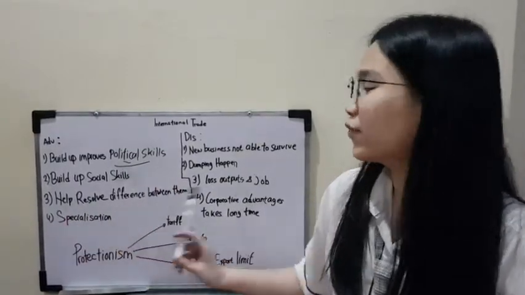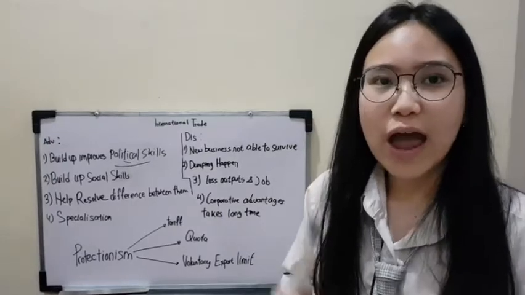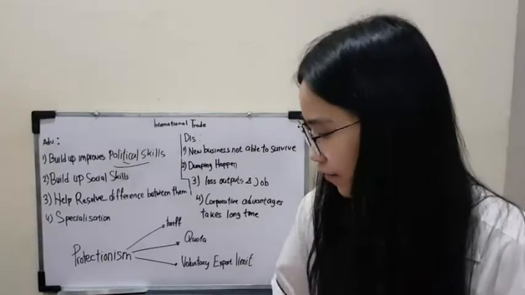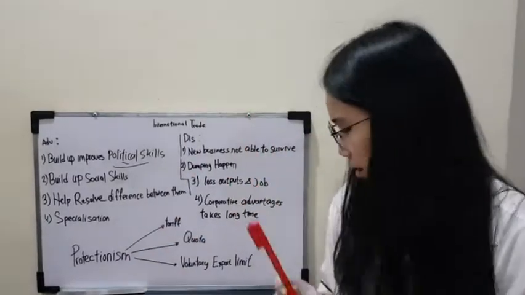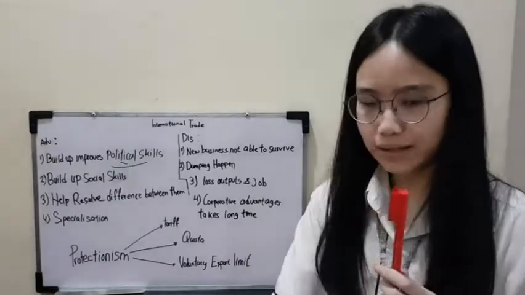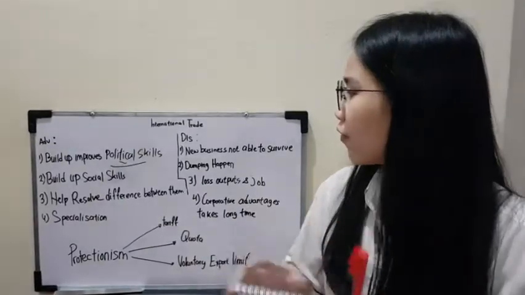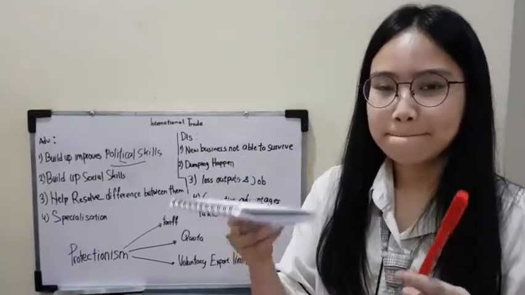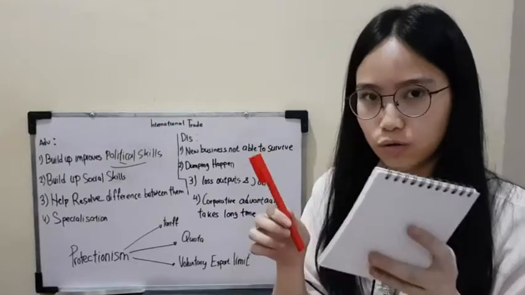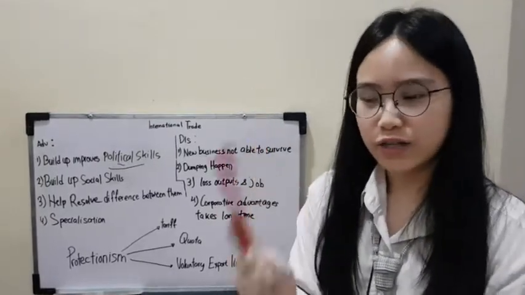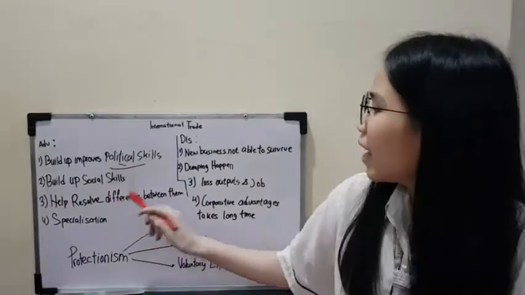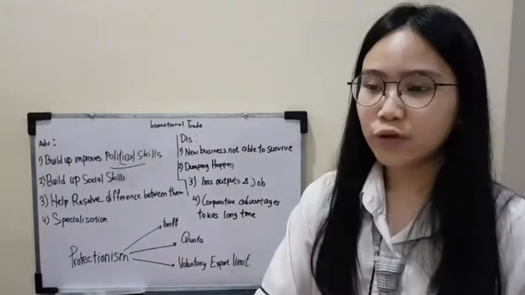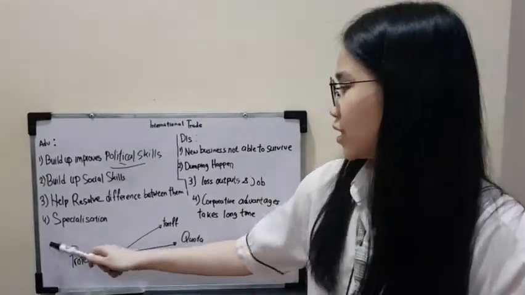Next, helping resolve differences between them. As we know, every country has its own specialization. For example, country A is very good at producing this marker, while country B is very good at producing this book. Because of this, they can just buy this book, or the other country can easily just buy this marker from each other, as international trade allows the countries involved to complement each other. Next is specialization.